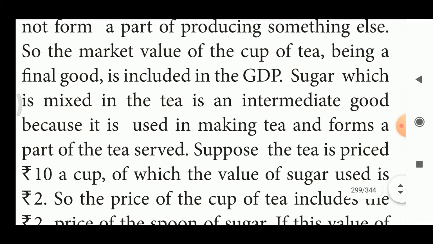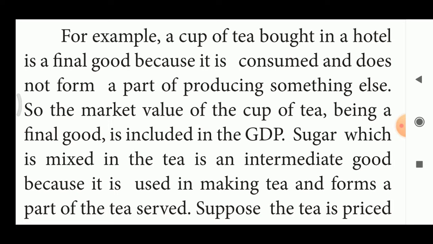Boys, in the same way, I will give another example. In one car industry, what is the output? Yes, very good. Car is the output. That car is called final good. What are the intermediate goods in producing a car? Yes, tire, engine, steering. These all are called intermediate goods. I hope now you understand.